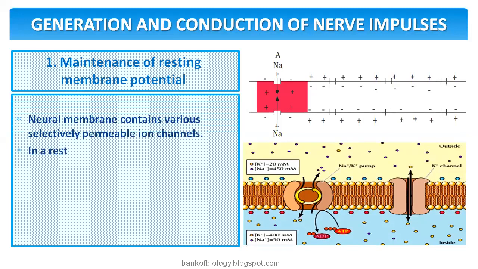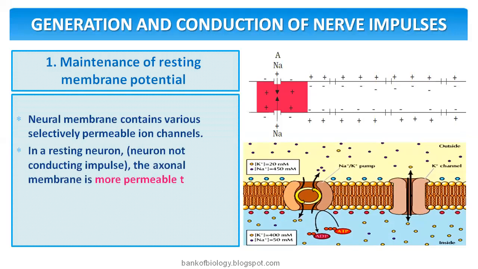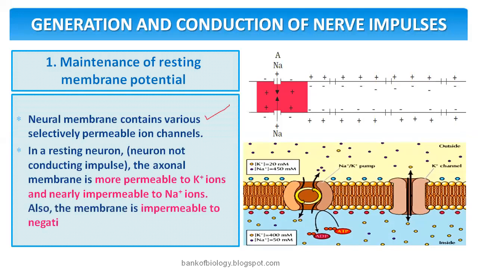See this diagram. The diagram is from the NCERT textbook. The neural membrane contains various selectively permeable ion channels. If you remember, we discussed in the earlier class the sodium voltage gated channels and potassium voltage gated channels. Various selectively permeable ion channels are present.